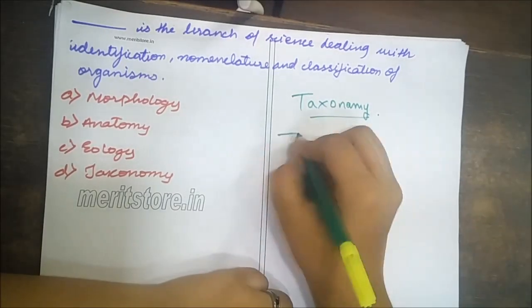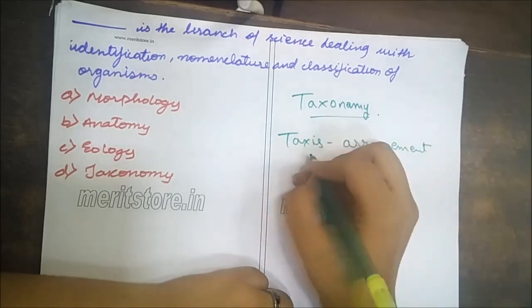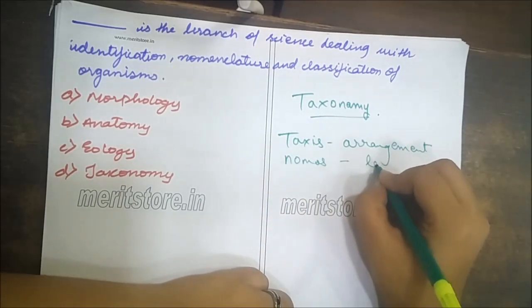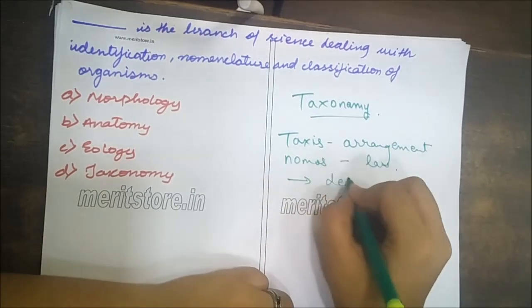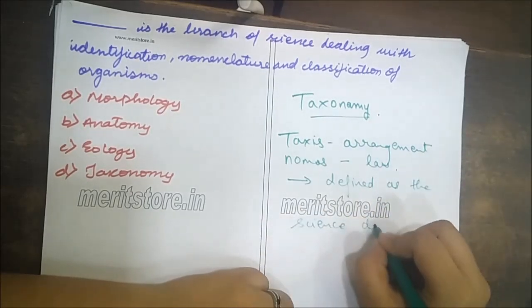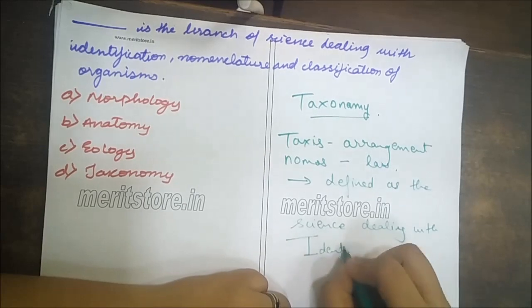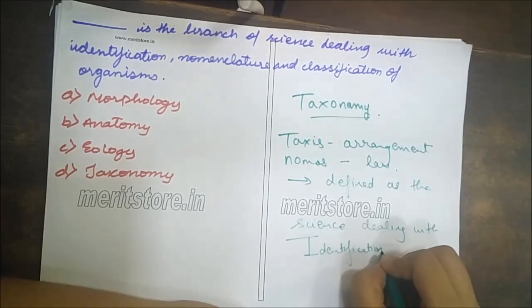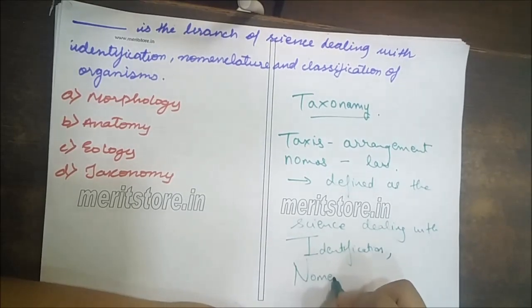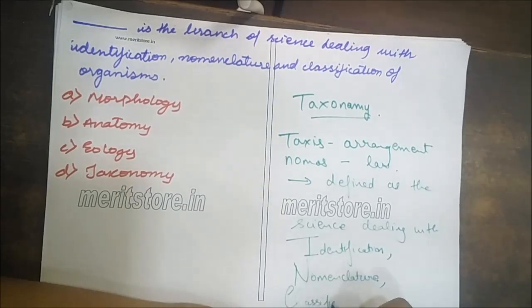Taxonomy: taxis is arrangement, and nomos is law, which is defined as the science dealing with identification, nomenclature, and classification of organisms.